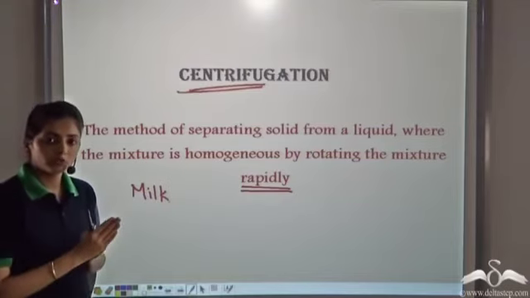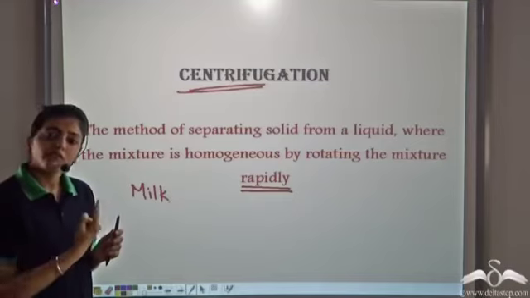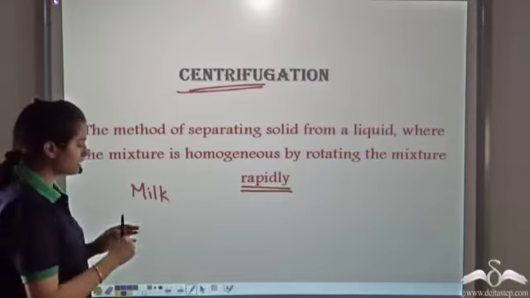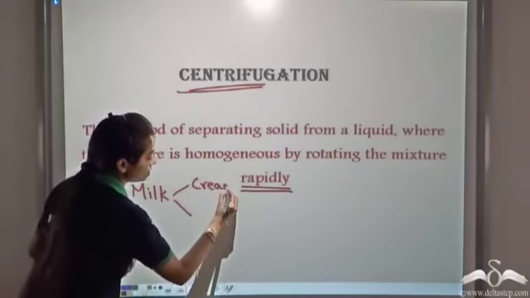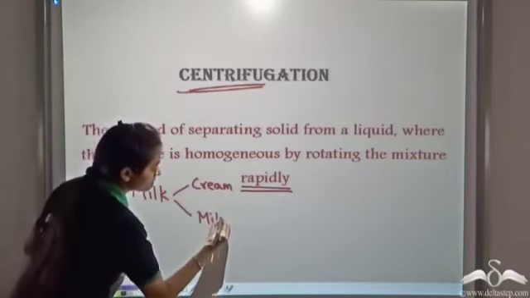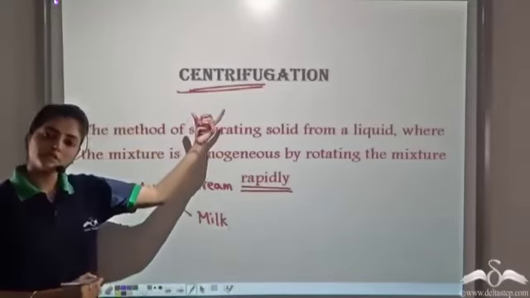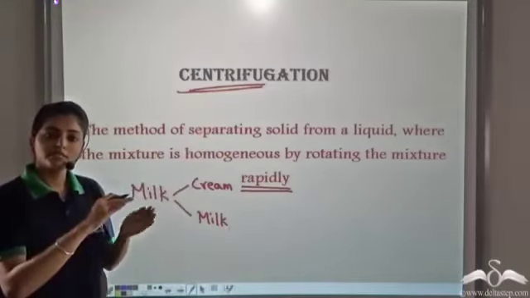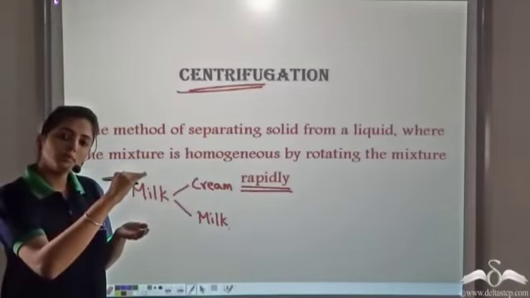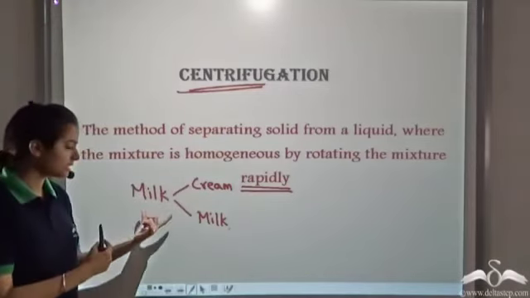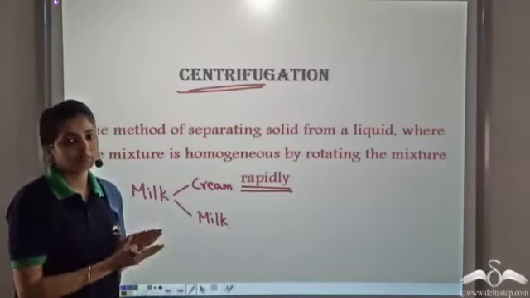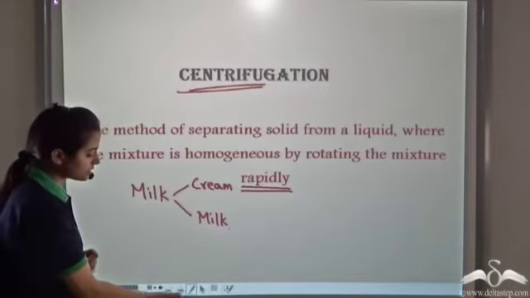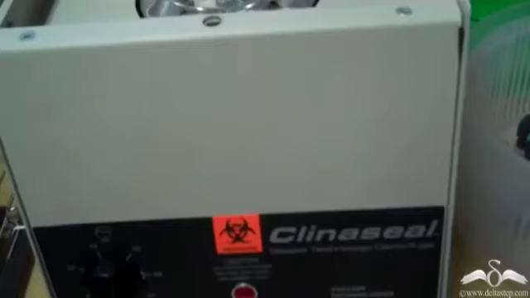So when we use centrifugation, we rotate the contents very rapidly, and the lighter part, in this case the cream, is separated and floats on the top, and the heavier substance remains milk, so it settles at the bottom, and therefore we can separate the two. In laboratories, we use a special machine which is known as a centrifugation machine.